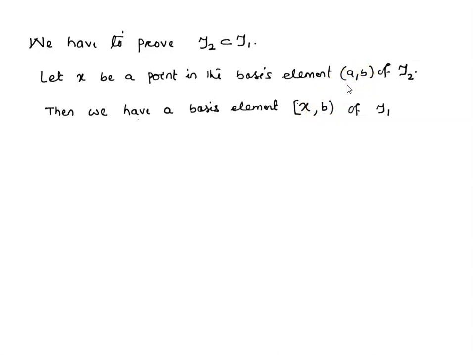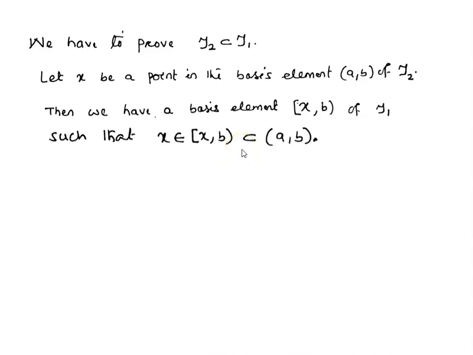So here we have, for a basis element (a, b) of tau2 and for x in (a, b), there exists a basis element [x, b) of tau1 such that [x, b) contains x and this semi-open interval is a subset of (a, b). This is a basis element of tau1, and (a, b) is a basis element of tau2 which satisfies this condition.